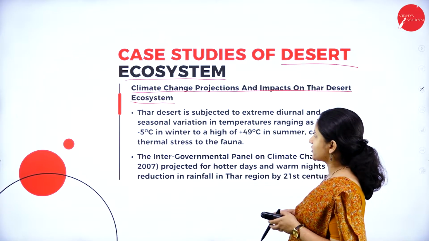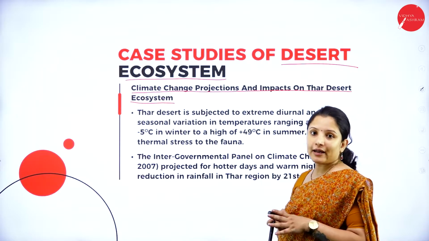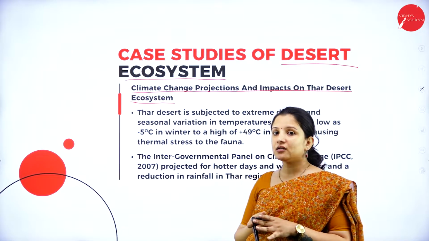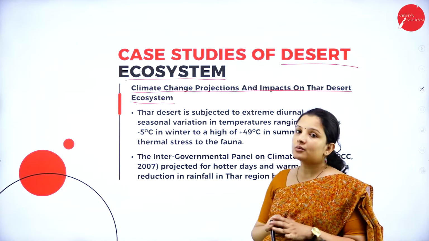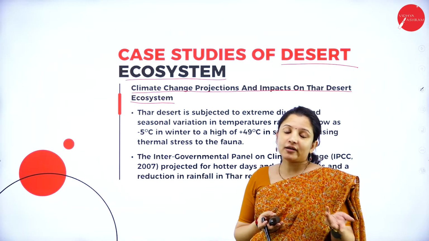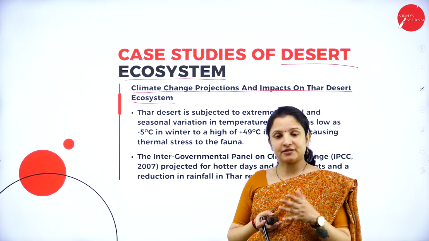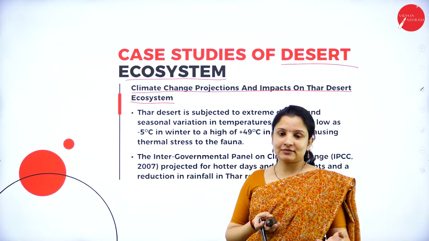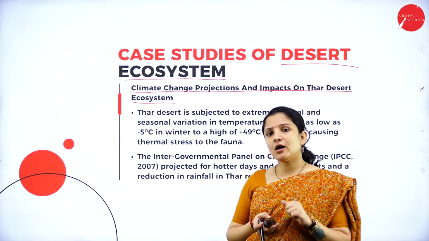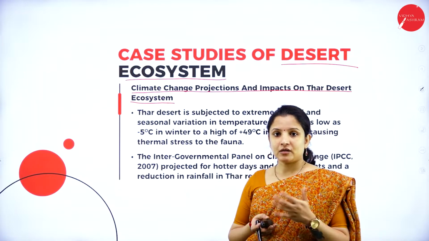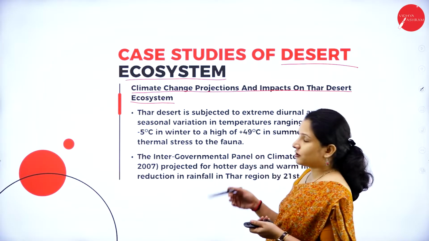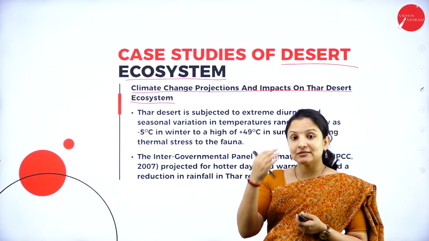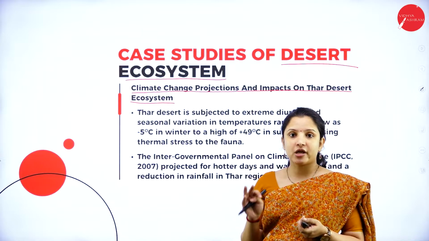Climate change projections and impact on Thar ecosystem. That is the Thar desert, which is the largest desert that is there in India, in Rajasthan. So we might think what can happen to the Thar desert, right? First of all, it is very, very hot. No proper vegetation there. Anyway, they are receiving very less rainfall. But still, how can climate alter the Thar desert? So here we have taken a case study wherein it shows what can happen to the desert ecosystem if a climate change occurs.